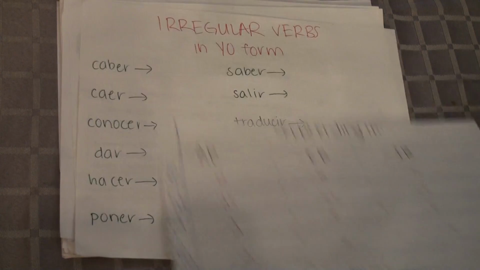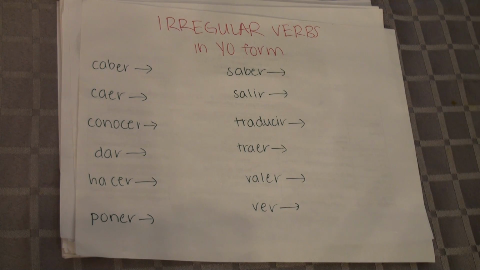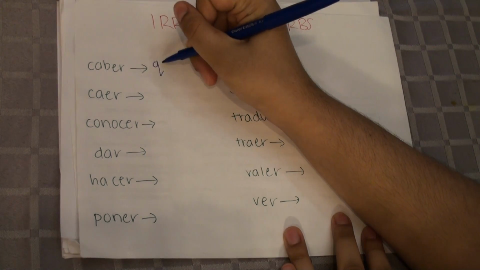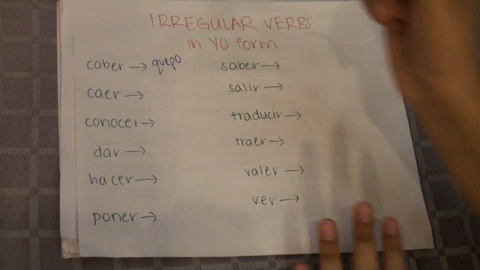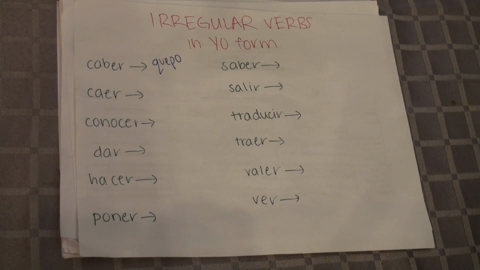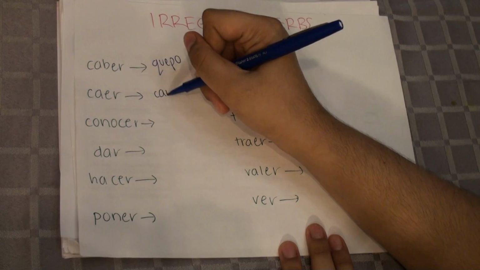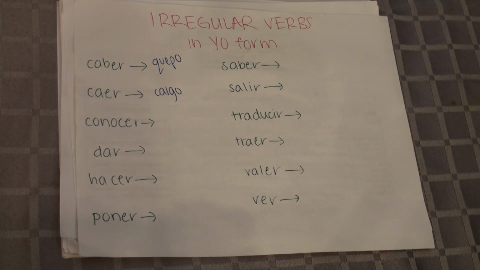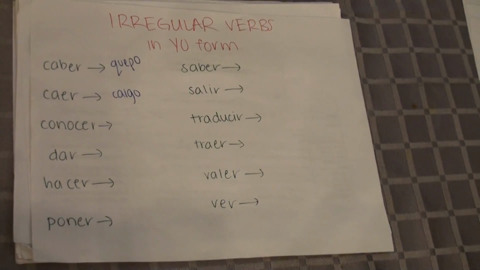All right, now let's get down to the irregular verbs in the yo form. In the present tense, there are maybe 12 irregular verbs in the yo form. So let's go over them. Caber, which means to fit, in the yo form in present tense turns to quepo. Caer, which means to fall, goes to caigo. And let me repeat that these are only in the yo form. In all other forms, they are not irregular, they are normal.